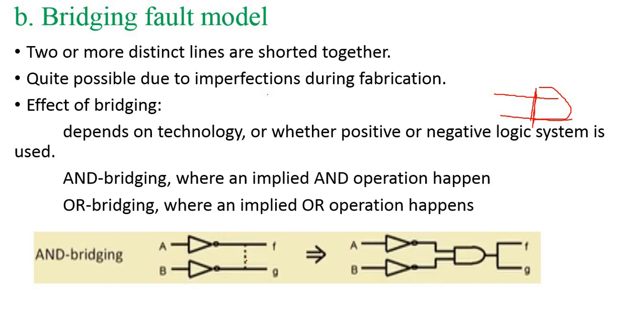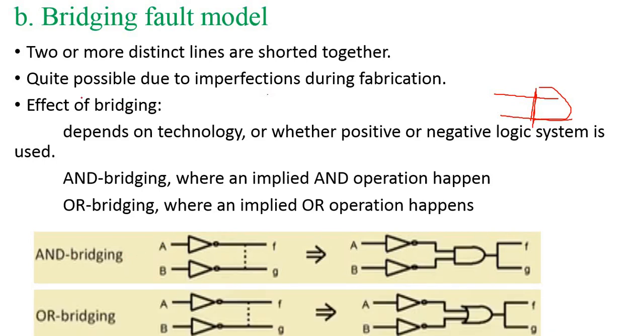Actually these two are different. Because of a defect, what type of defect is present? AND bridging defect is present. This is the defect. The type of defect is called an AND bridging defect. And the next one is called an OR bridging defect. OR bridging defect means if these two are shorted, an OR operation is present, that is an OR gate is present. This type of bridging is called OR bridging.